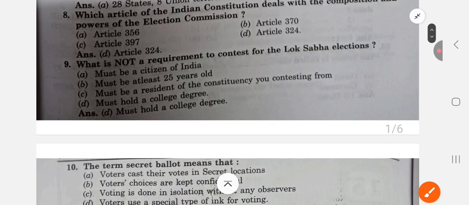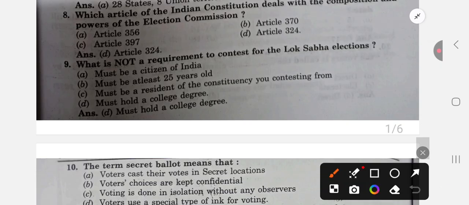Next is, what is not a requirement to contest for the Lok Sabha election? Must be a citizen of India, must be at least 25 years of age, must be a resident of the constituency, okay, and must hold a college degree. It is not required. So, D is the answer.